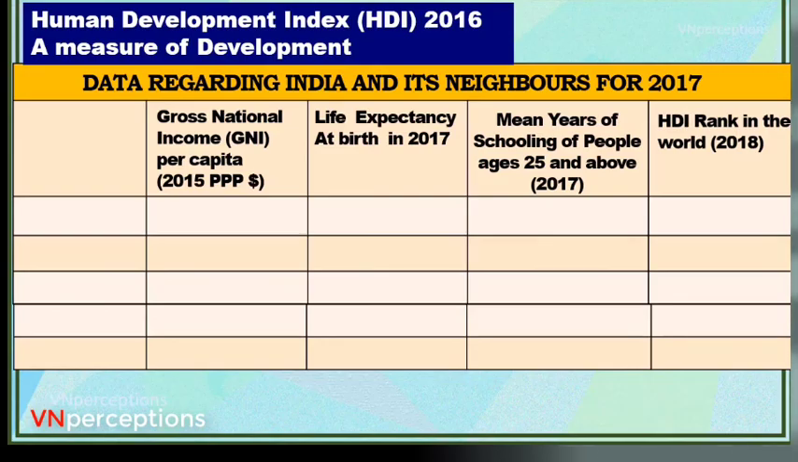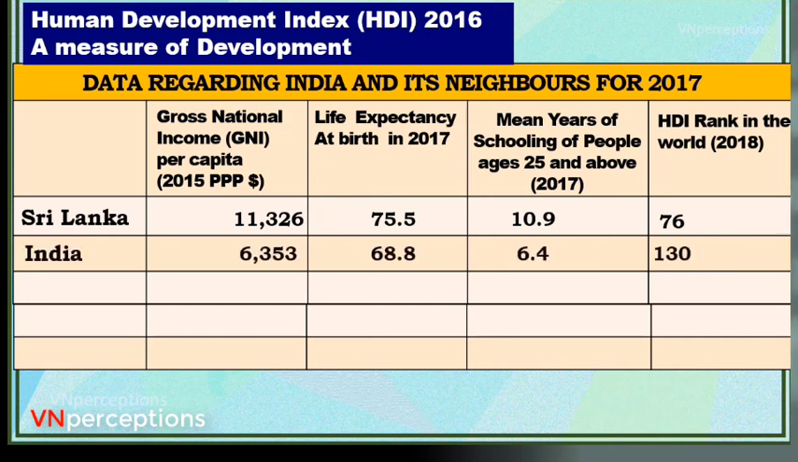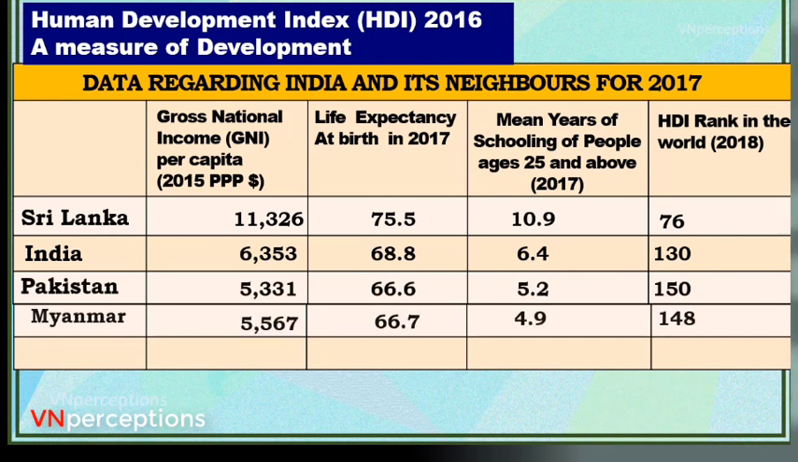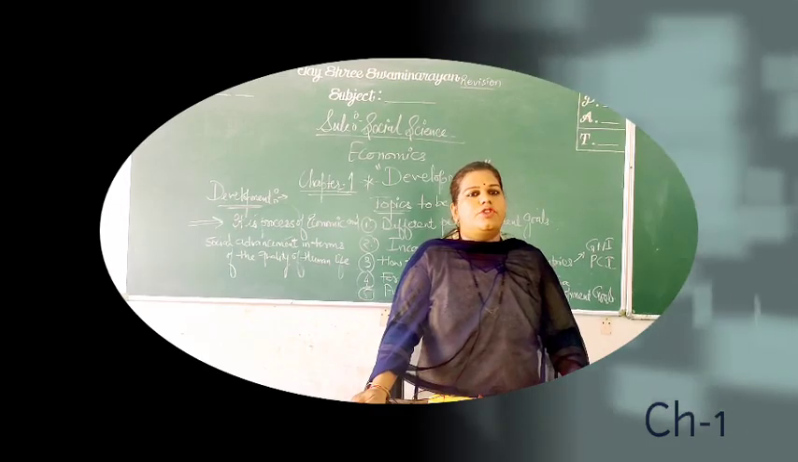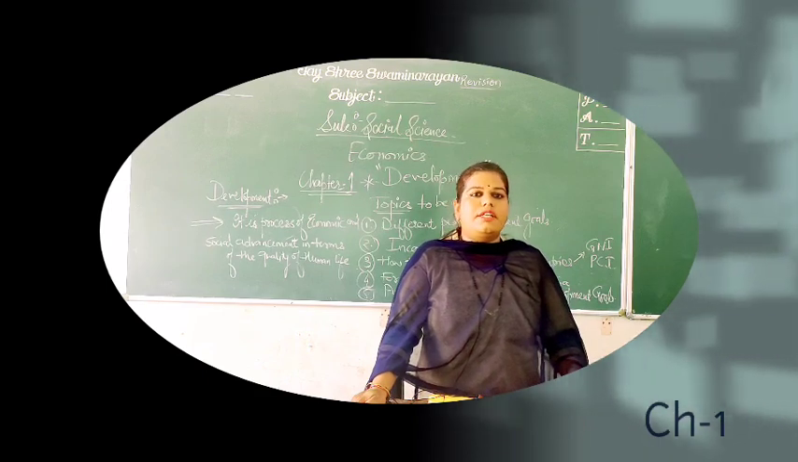Now, we take some countries, starting with Sri Lanka. Their ranking is 76. And if I take India, our rank is 130. Pakistan 150, Myanmar 148, Bangladesh 136. Now these numbers are out of 189 countries. And India's ranking is 130. Which country is first then? The country that is first in the world is Norway, with an HDI which is close to number 1, that is 0.949.